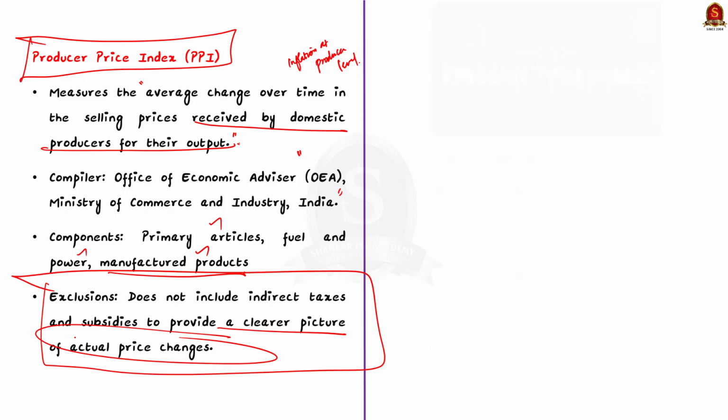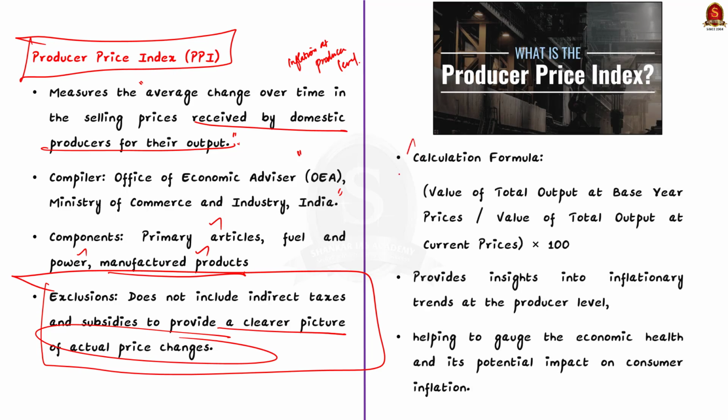Now let us see how PPI is calculated. See, there is a formula for calculating PPI. The formula is PPI is equal to bracket of value of total output at base year prices divided by value of total output at current prices, close the bracket, into 100. Here, the value of total output at current prices represents the market value of all goods and services produced in the current period, and the value of total output at the base price represents the market values of goods and services, but calculated using the price from a specific base year.